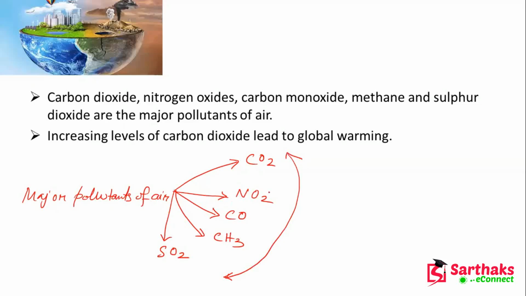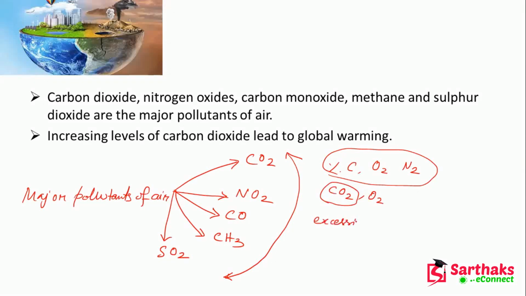In our air we have a certain percentage of carbon dioxide, oxygen and also nitrogen gas. But if we have an excessive amount of carbon dioxide, then there will be global warming. It leads to global warming.